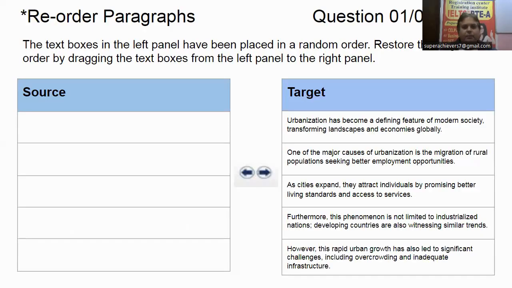Right? So this is the method how you will solve the reorder paragraph in the PTE Academic exam, core exam, PTE UKVI also.